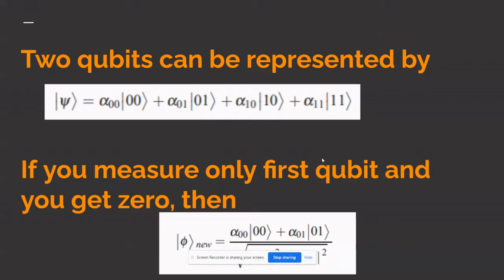Likewise, for 100 qubits, we can have a superimposed state of, not 100 states, 2 raised to 100 states. Like that, in a 500 qubit system, we can have 2 raised to 500 states superimposed as one state. This is a very important property in quantum computing, and we will use this property for our computational purposes.